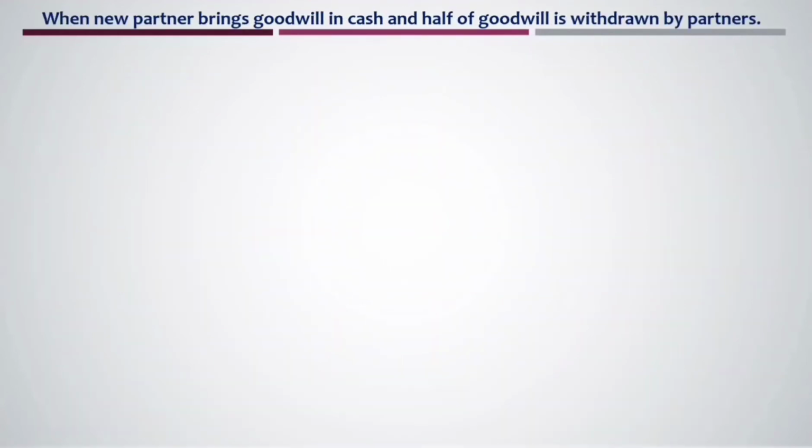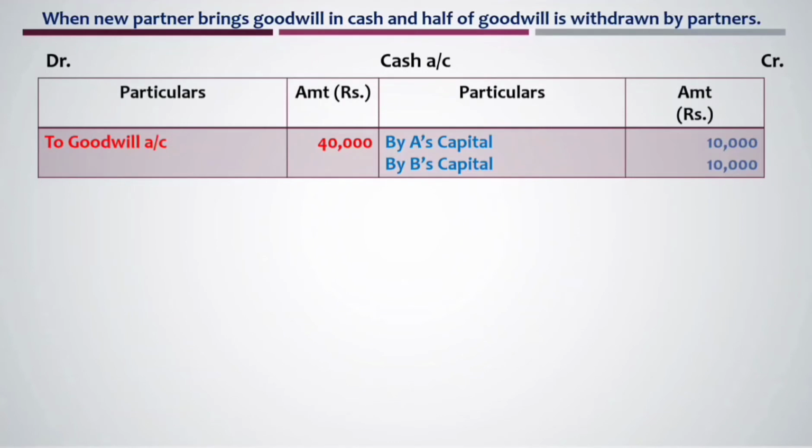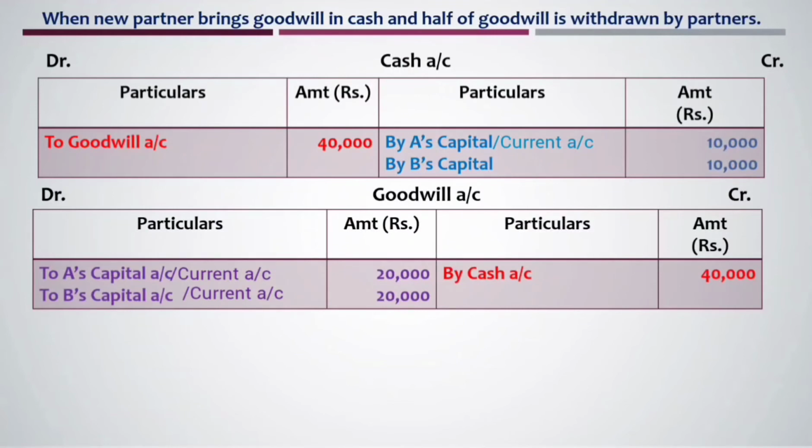Another situation is where new partner brings goodwill in cash and the half of goodwill is withdrawn by old partners. Again, we need to open cash account and we need to write an entry on its debit side as to goodwill account. Another effect of this you can see in the goodwill account on credit side as by cash account. So entry passed in red color is about goodwill brought in cash by new partner. Then that goodwill is distributed among the old partners. So to the debit side of goodwill account, you can see the entry as to A's capital 20,000, to B's capital 20,000. This is goodwill distributed among the old partners.